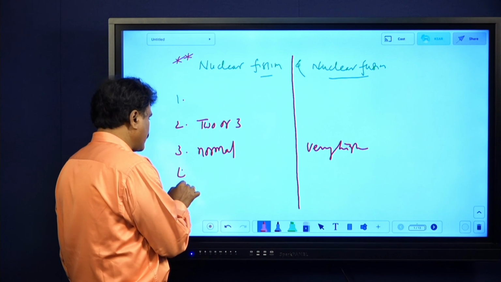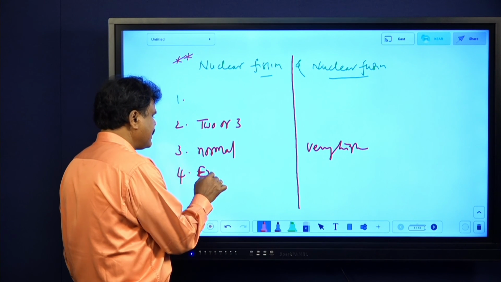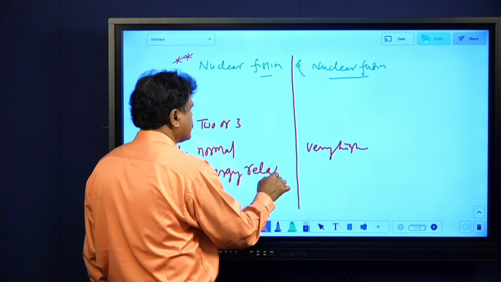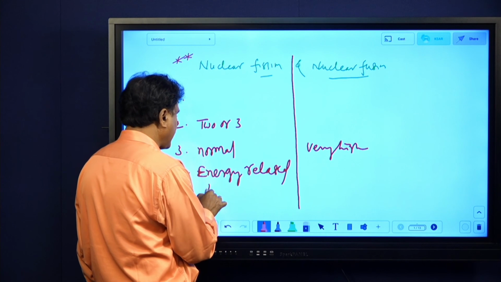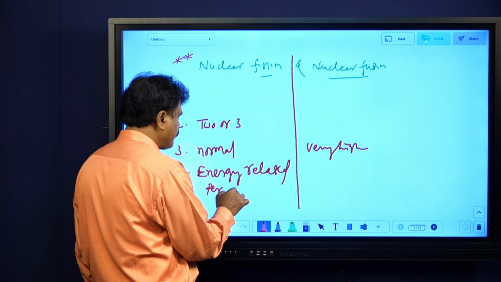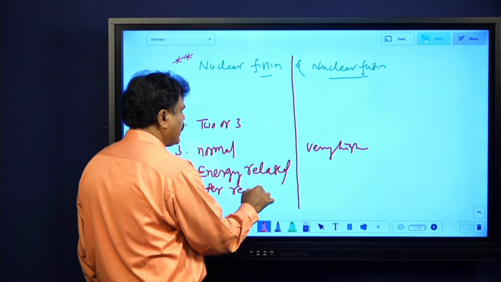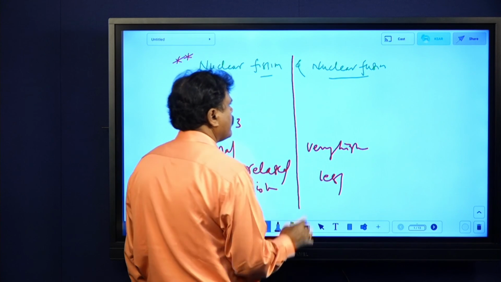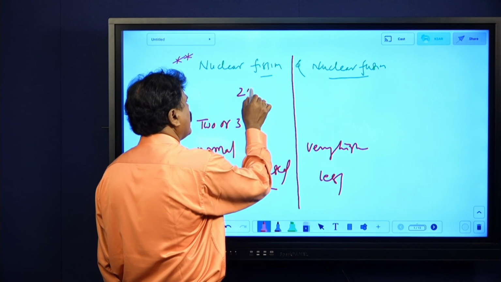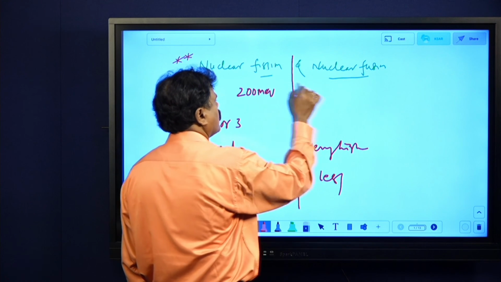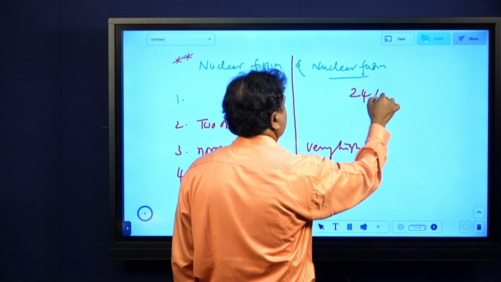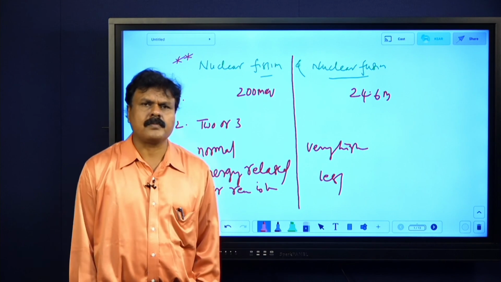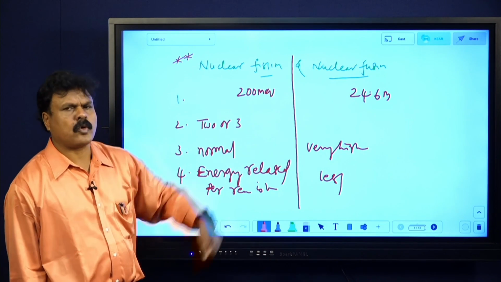And again, this is important: energy released per reaction. Energy released per nuclear fission reaction is very high, and here in fusion the energy released per reaction is less. Why? Here it was said 200 MeV, less than 24.6 MeV. But by seeing this, don't come to a conclusion that nuclear fission is powerful. Actually, nuclear fusion is powerful.